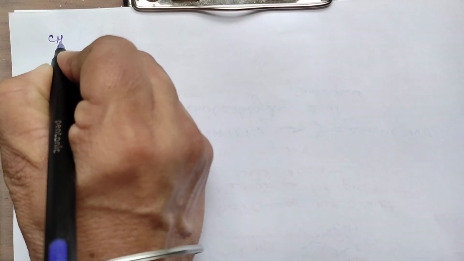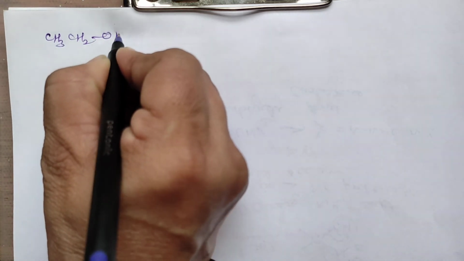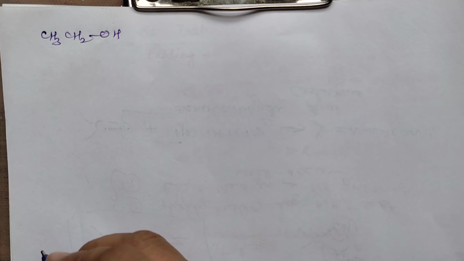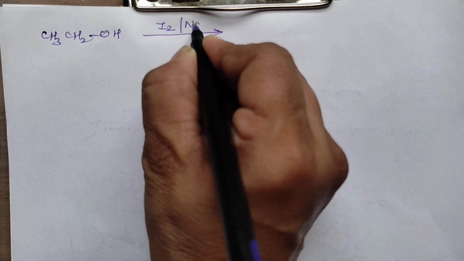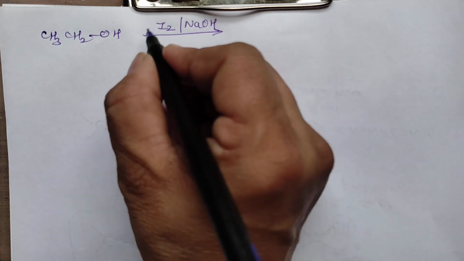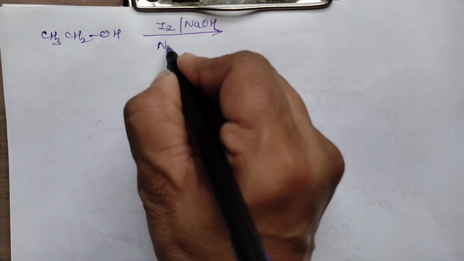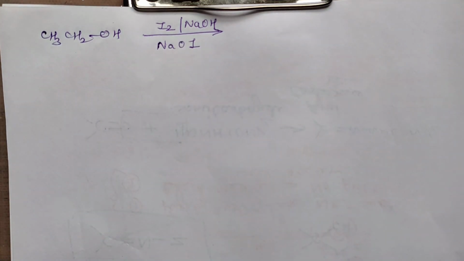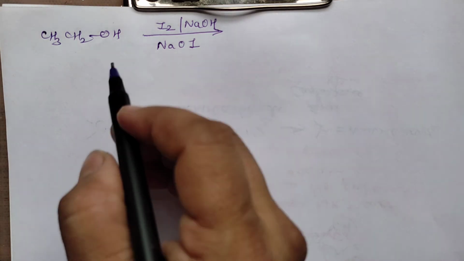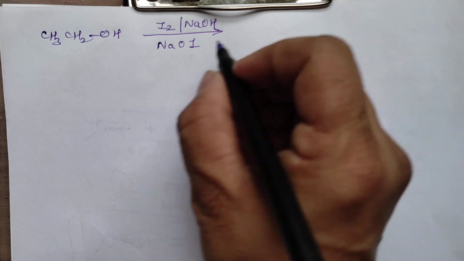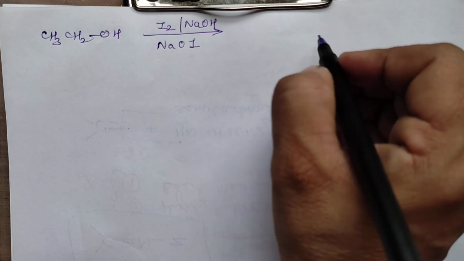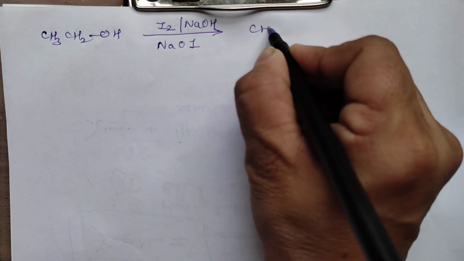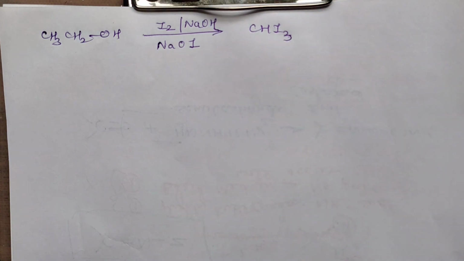Fine. Now let's talk about what the test is. If I start with ethyl alcohol, what exactly is the haloform test? In haloform, what we use is I2 and NaOH. Sometimes instead of I2 and NaOH, they can also give you NaOI. It means the same thing. So what you get in this is a precipitate. This will be converted to the salt of the corresponding acid, and apart from that you will get iodoform, CHI3. That is a yellow precipitate.